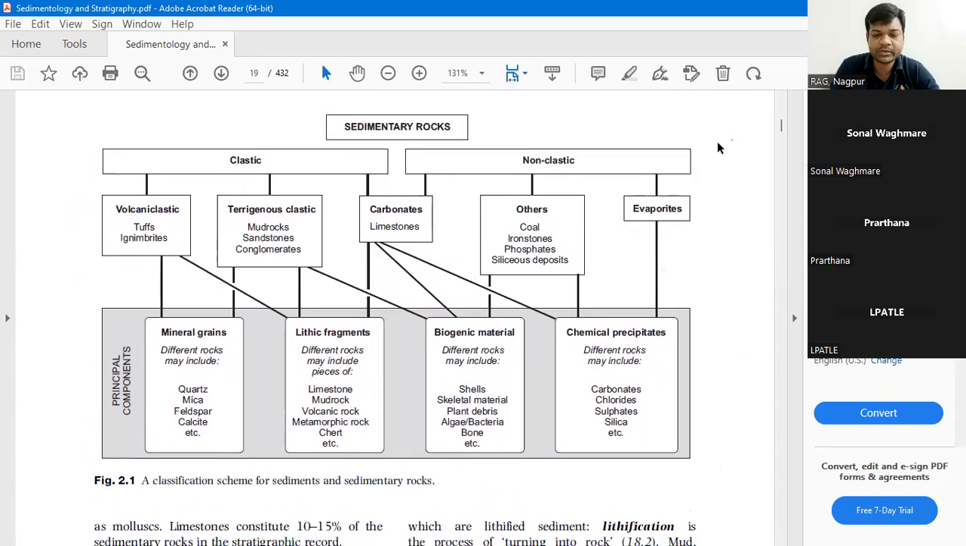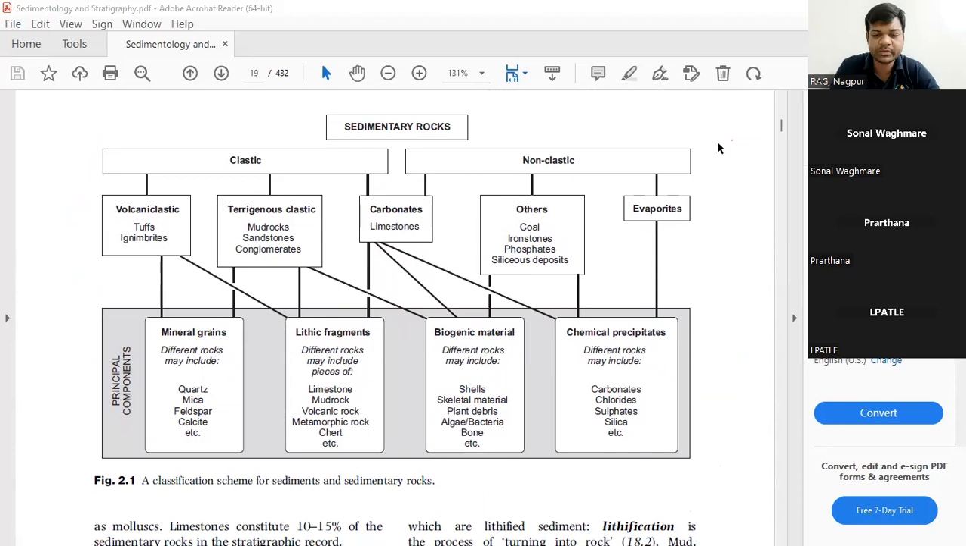Now see this chart. In this chart, the complete classification of sedimentary rocks is given. The sedimentary rocks are classified into two types: clastic and non-clastic. In case of clastics, we have volcanic clastics, terrigenous clastics, and carbonates. Carbonates come under both clastic and non-clastic.